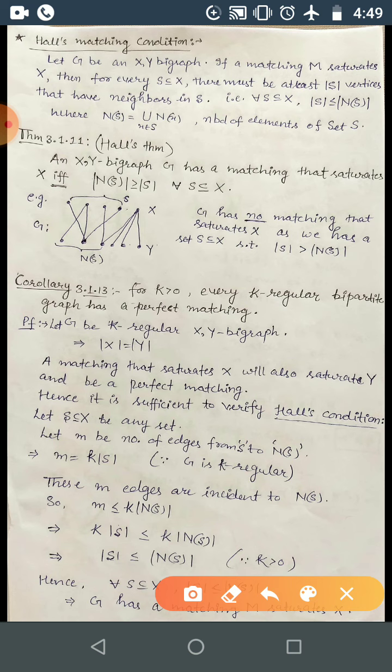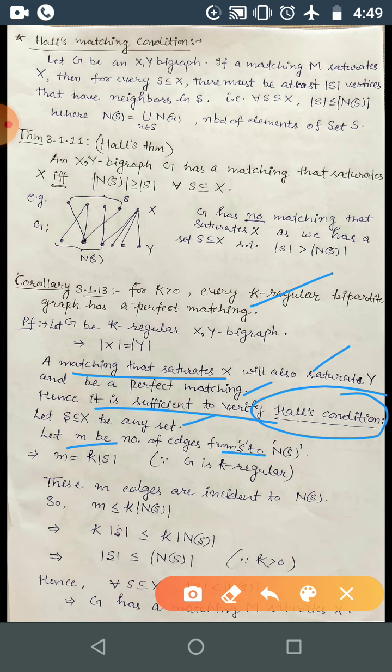So a matching that saturates X will also saturate Y, which in turn will become a perfect matching. So it was sufficient to show that Hall's condition is true for this type of graph. Here we take any arbitrary set S from X. Let M be the number of edges from S to the neighborhood of S. That is k into the cardinality of S.